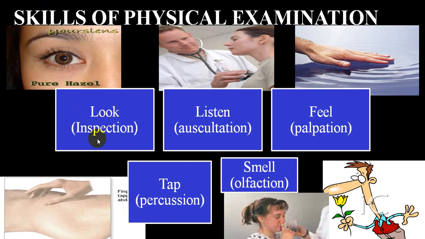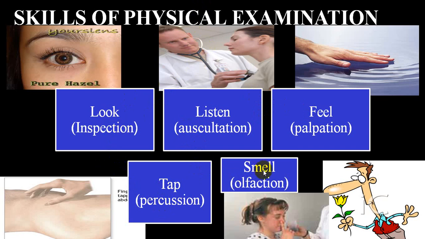So we always use certain methods in a physical examination. When you look, you are doing inspection. When you listen, you are doing auscultation. When you are feeling, you are doing palpation. And when you are producing a sound and you are auscultating, that is called percussion. So these are all the methods which you use in a physical examination. Some of those you utilize while doing a general examination.